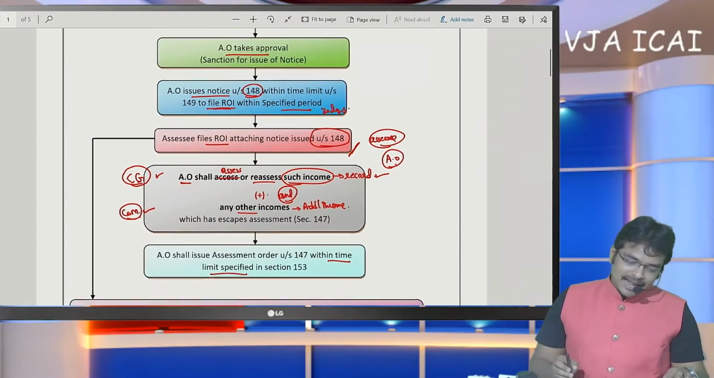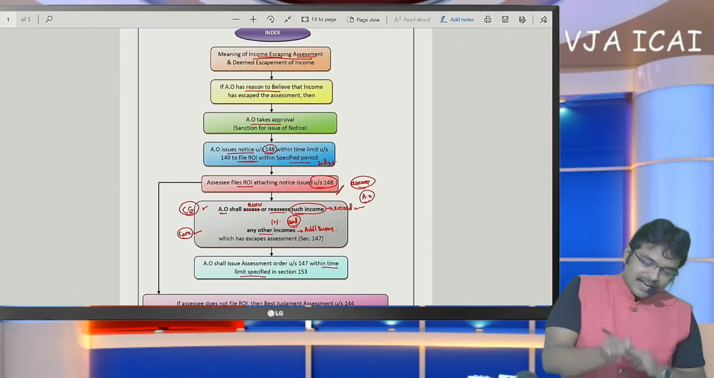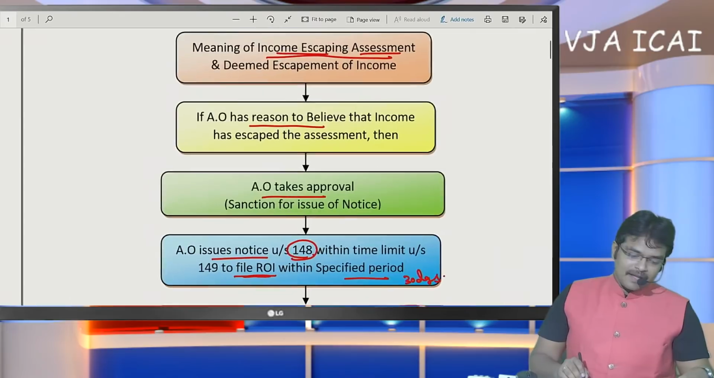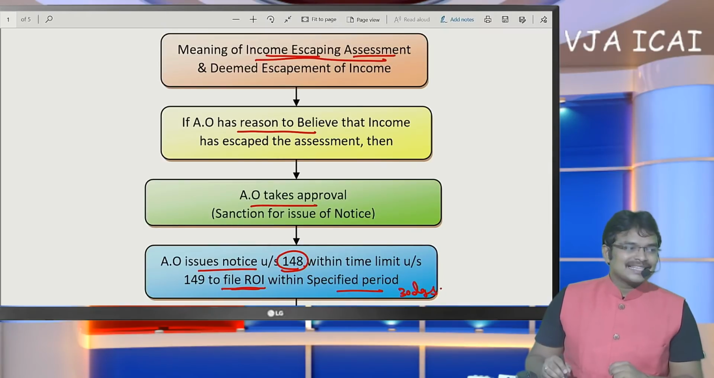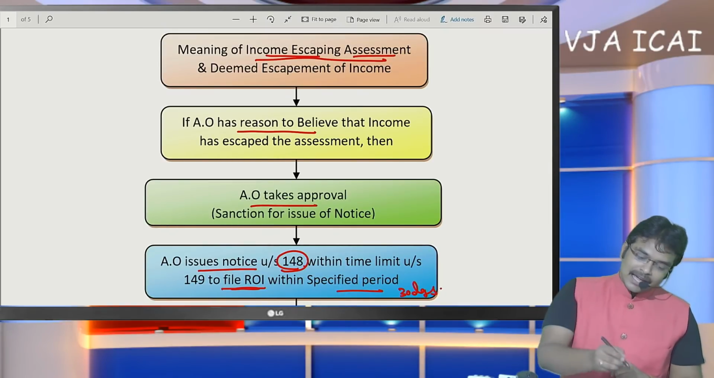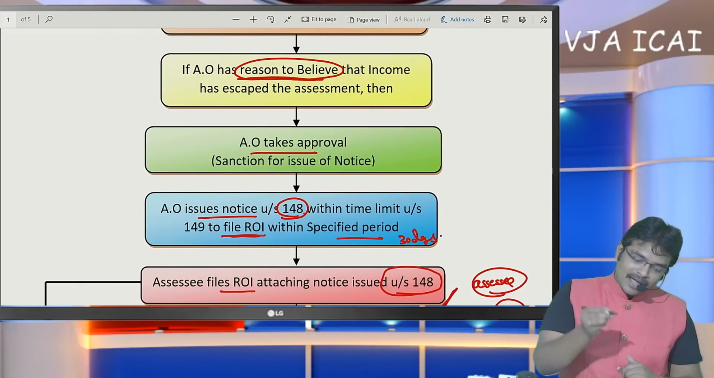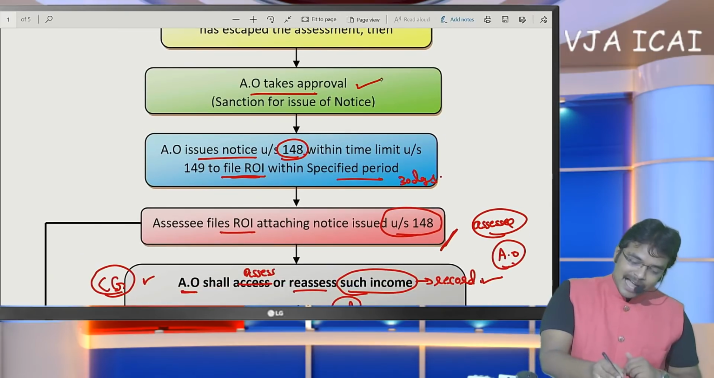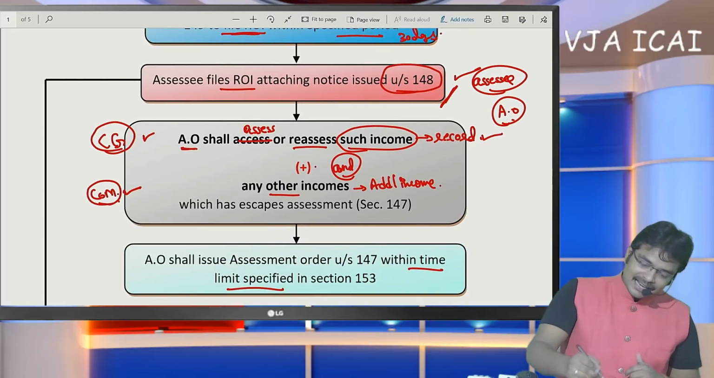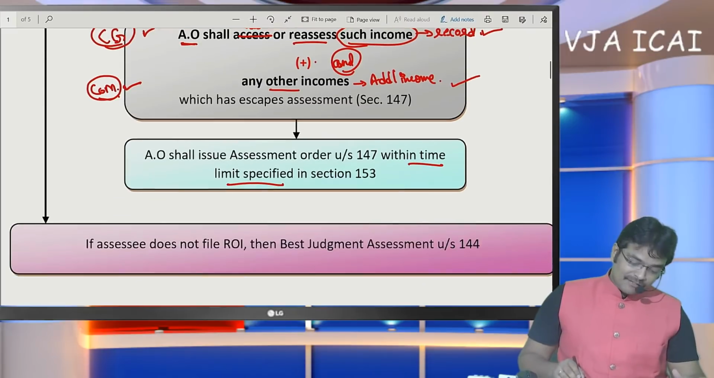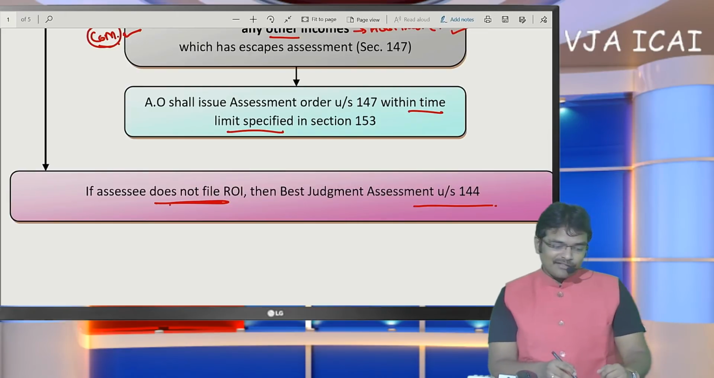So let me present it in a step-by-step manner. Sir, here first we need to learn the meaning of the term income escaping. When an assessment has been done where there is understatement of income or excessive claiming of losses, in such a case an income escaping assessment notice will be issued. The assessing officer should have reason to believe. It must be recorded in writing. Then he takes the approval of the higher officials and issues a notice to file the return of income. If the SSE files, then the assessment will get completed. But if the SSE does not file the return of income, then a best judgment assessment under section 144 will be made.